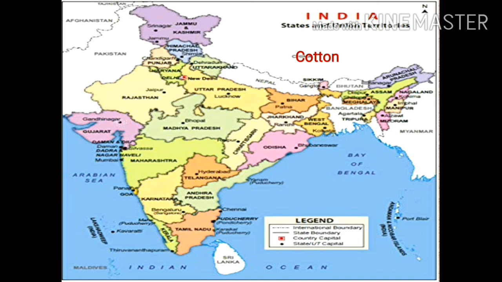Cotton is found more in Gujarat, Maharashtra, Telangana, Karnataka and Andhra Pradesh. Whereas silk is found in Karnataka, Andhra Pradesh, Tamil Nadu, West Bengal and Jammu and Kashmir.